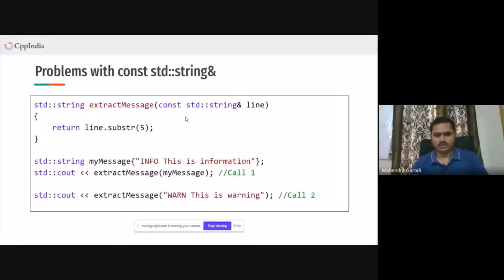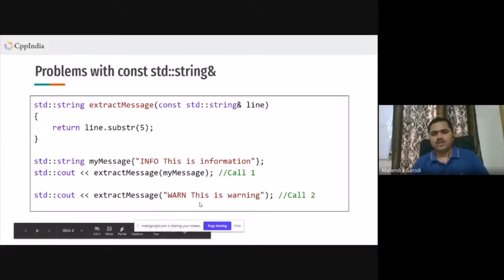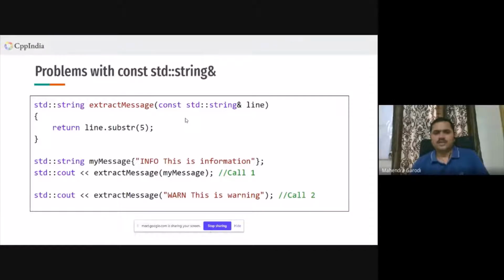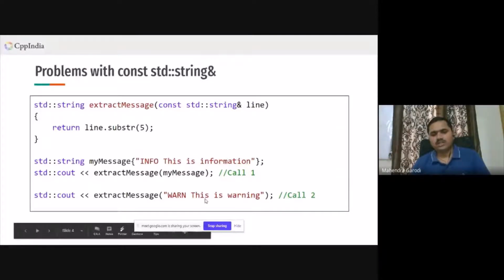Performance is also good. But in such scenarios, we most of the time ignore cases like call two. So what is happening in call two? I'm passing a const char* here, but the function is expecting a const std::string&, basically a const reference to string. So there will be a conversion from this const char* to std::string, and the allocation will happen.